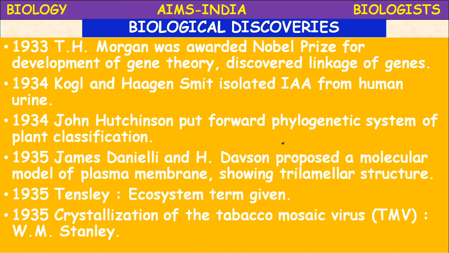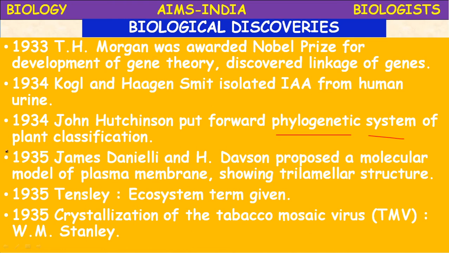In 1934, John Hutchinson put forward the phylogenetic system of plant classification.